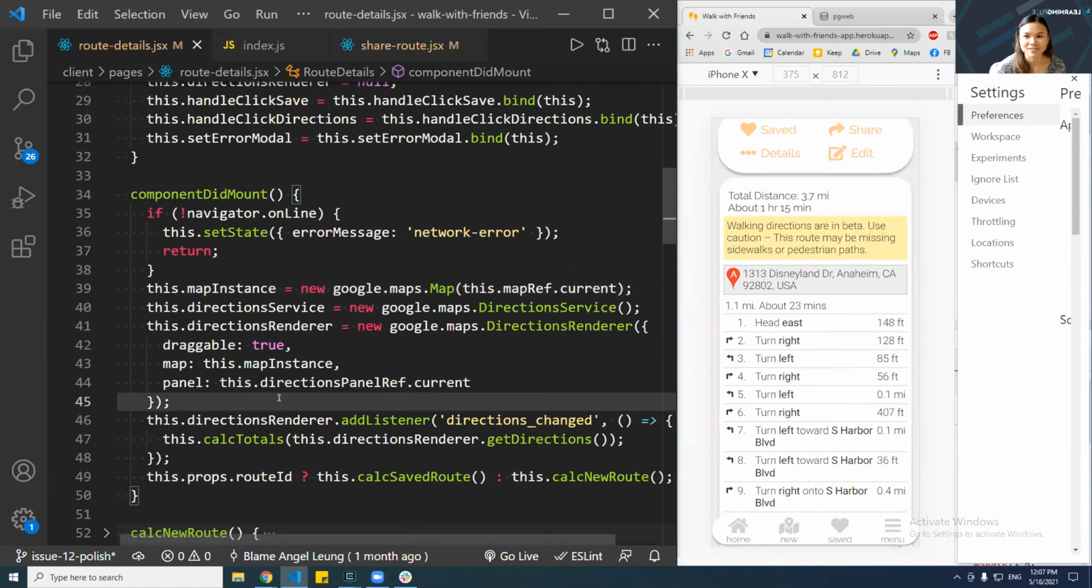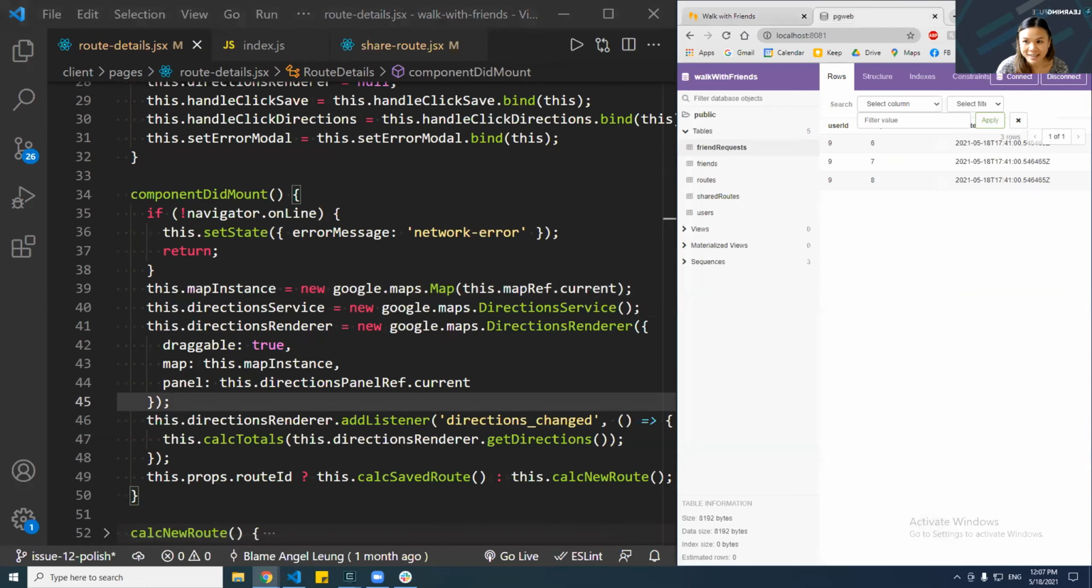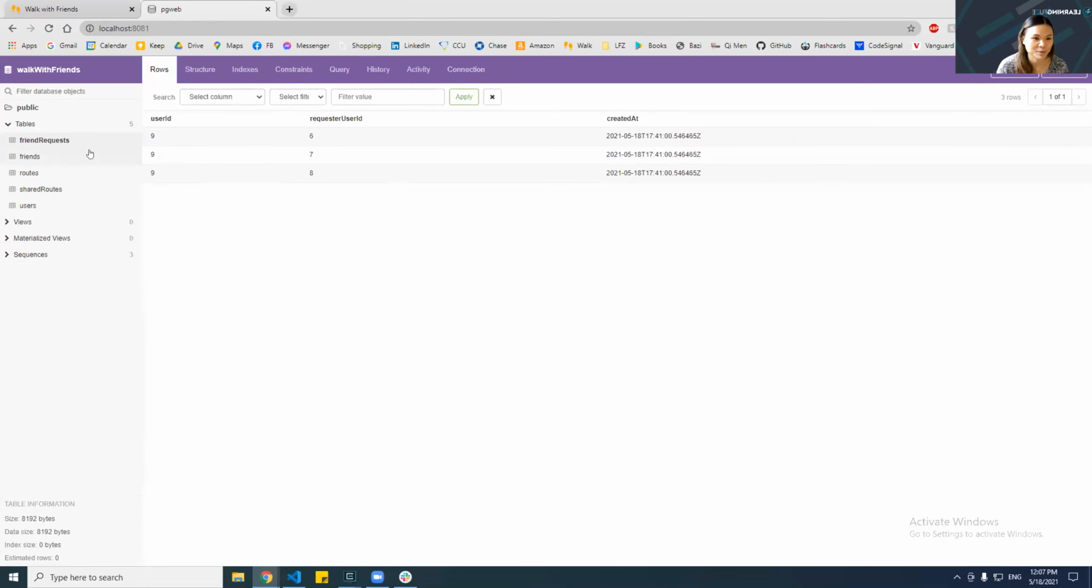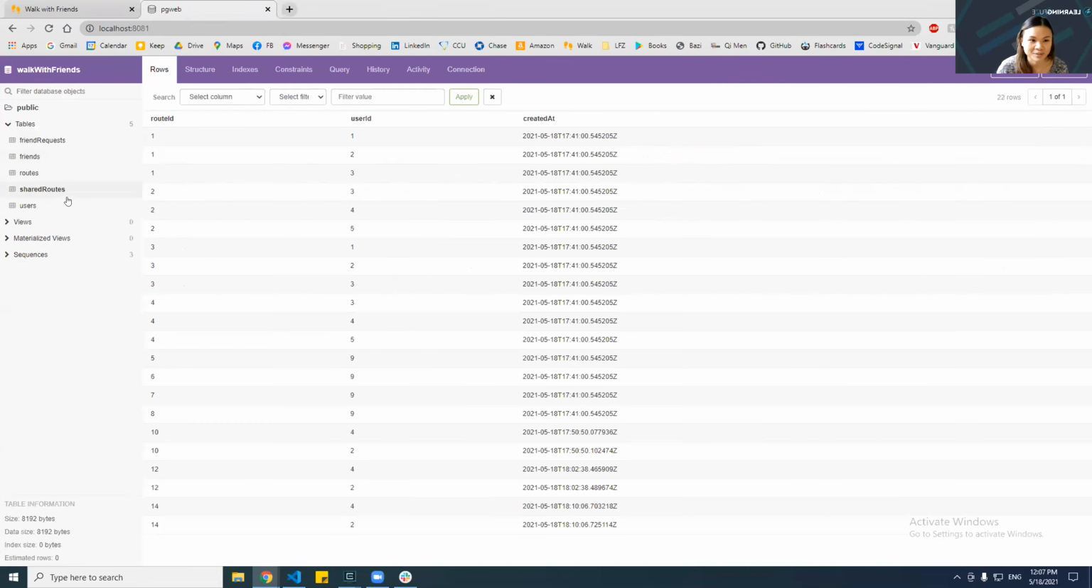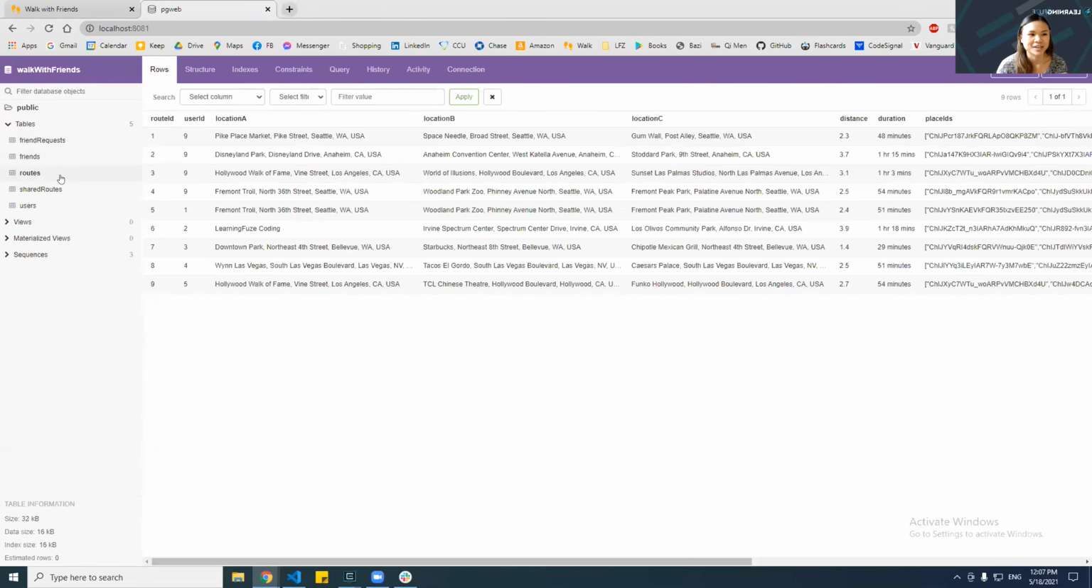The second challenge I faced was something unexpected. It was my database design. So I want to briefly show you my schema. I had friend requests, friends, routes, shared routes, and users. And so it actually took me quite a bit of time to understand how to organize my data properly so that I can query it.